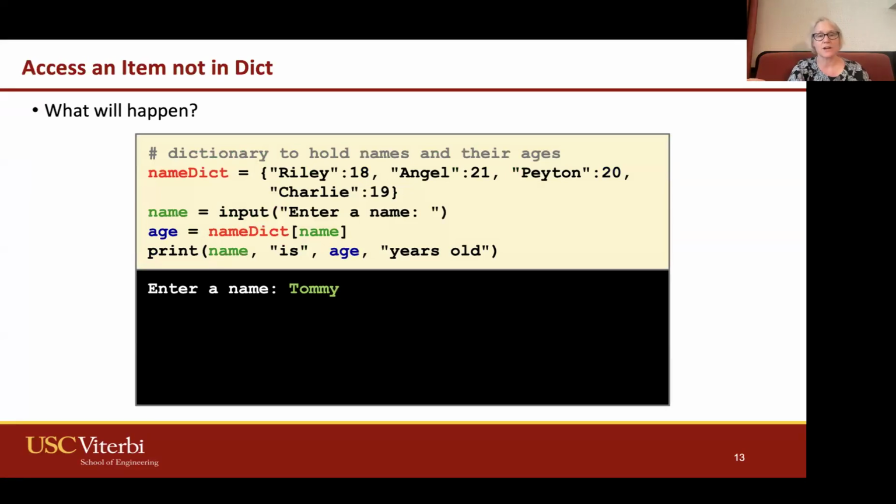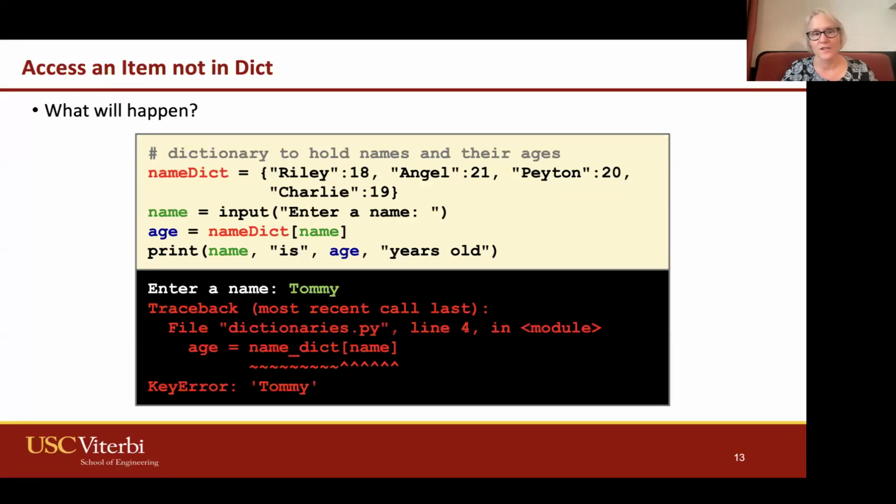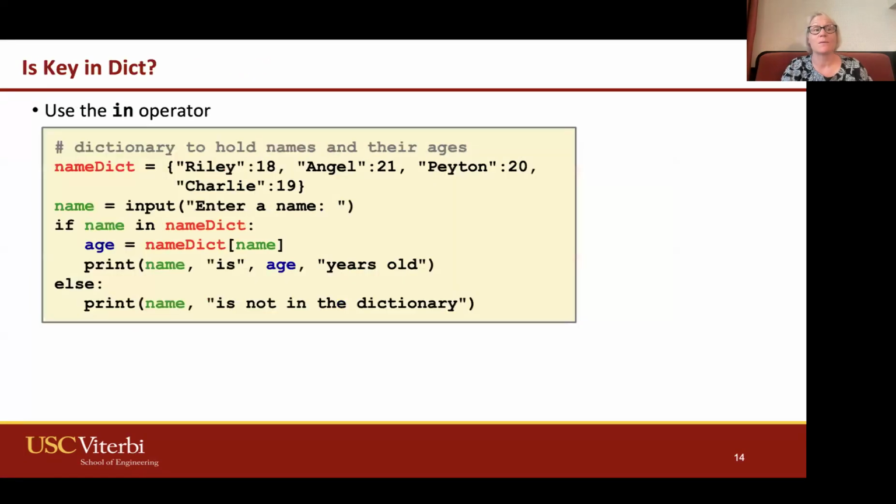So what happens if an item is not in a dictionary? Here's the same dictionary. I enter a name. This time I enter in Tommy, like Tommy Trojan. And I say age, and it tries to pull out the information for Tommy. Well, Tommy isn't in our dictionary. It's going to crash, right? We don't want that. So if we were doing something like this, where we were getting user input for a name and trying to pull out information, then we would want to check to make sure it's actually in there before we do it. So how do we do that?